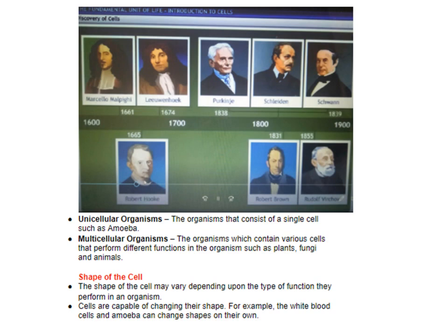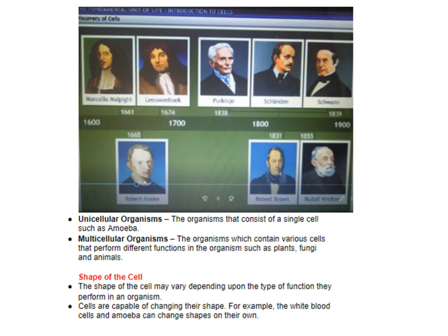Now, on the basis of the number of cells, there are two types of organisms. Either they are multicellular or they are unicellular. Unicellular organisms, as you have studied earlier also, are made up of a single cell, for example amoeba, paramecium, Chlamydomonas, there are so many of them. Then multicellular organisms, the organisms which contain various cells that perform different functions, like plants, fungi, animals, and of course we human beings are also multicellular organisms.